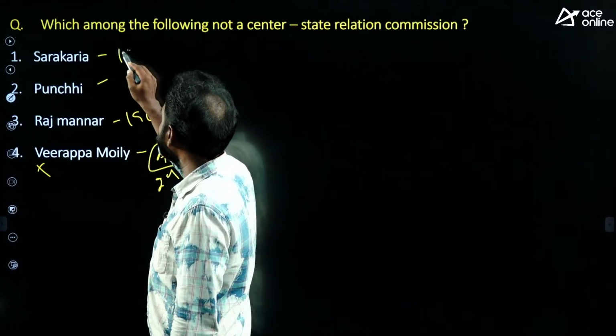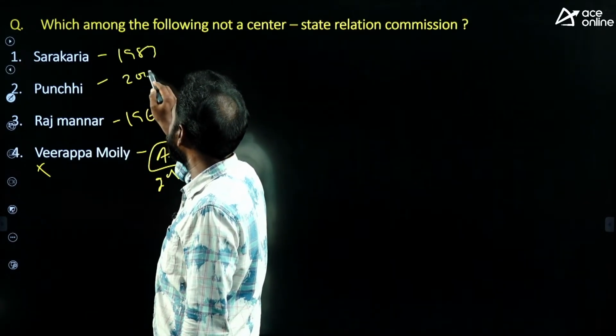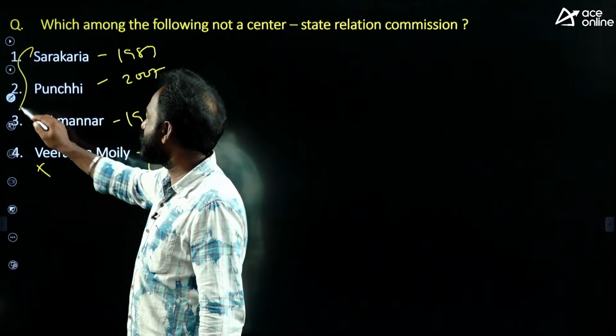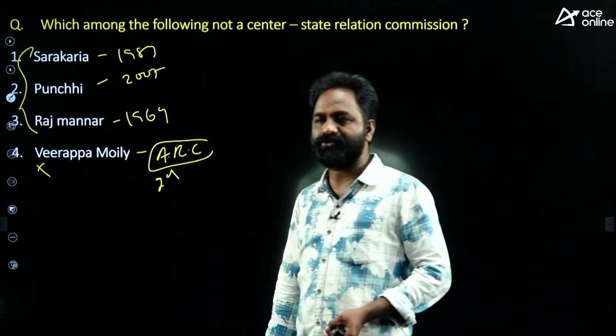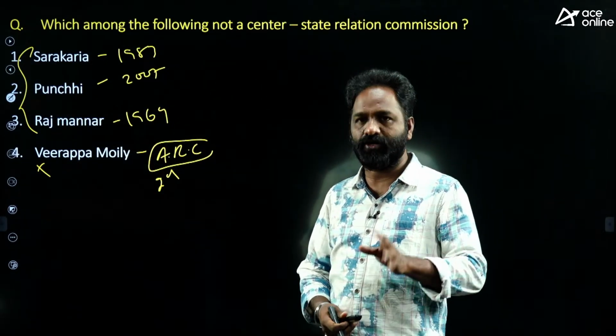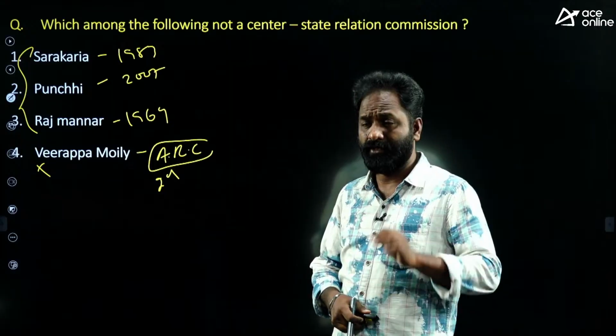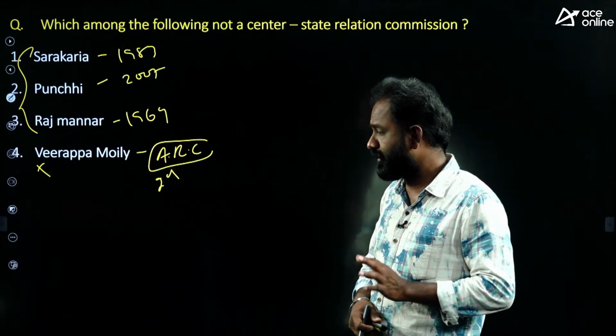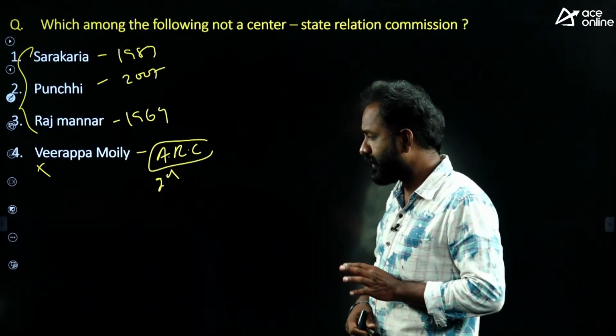Yes. So 1983, 2007. Sometimes there is a chance that a question is asked in state level examinations: arrange the following committees in chronological order. For that purpose, you should know the years also. Yes, Veerappa Moily.